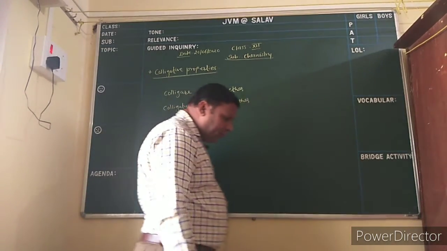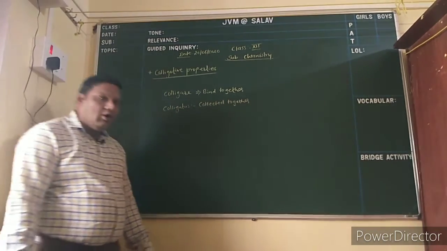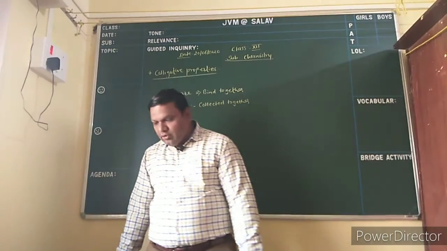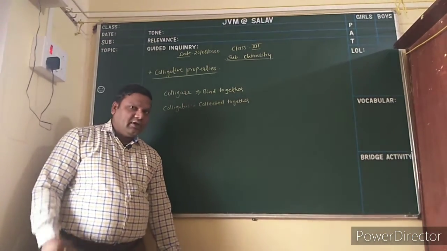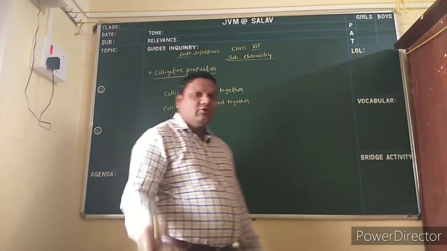These colligative properties of a solution depend completely on the amount of solute present in the solution. They do not depend on the nature or the size of the solute particle.